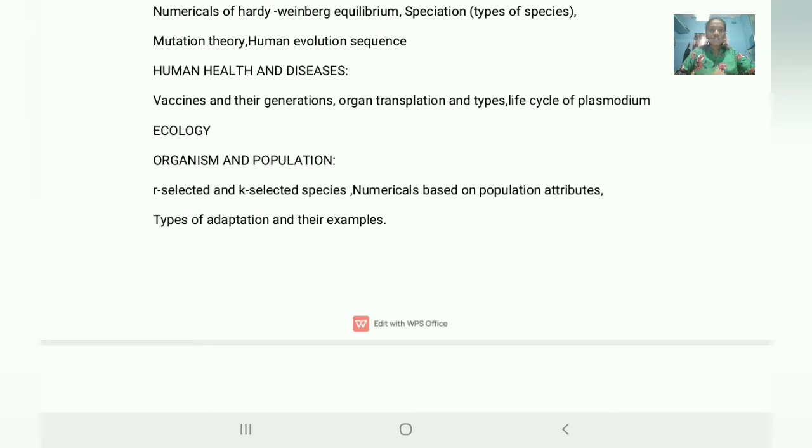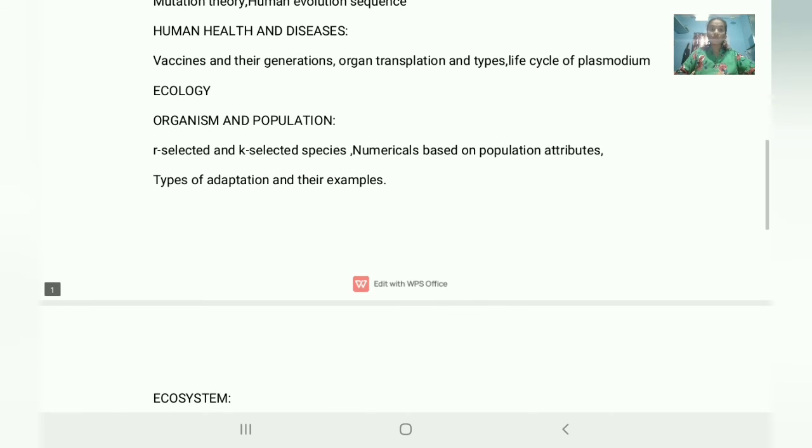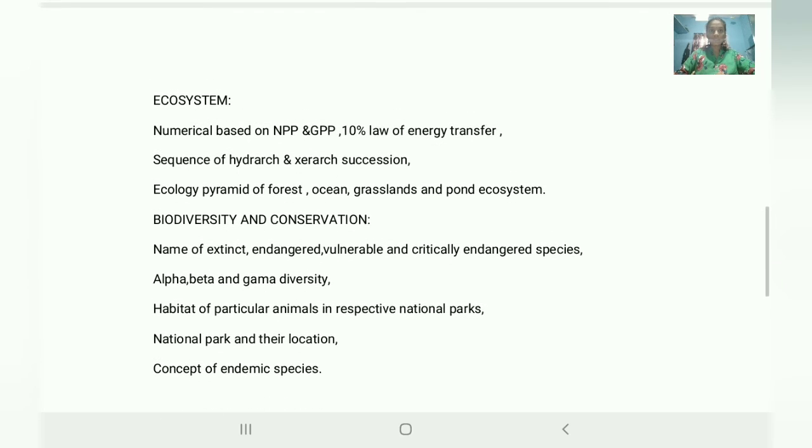Next, in ecology, organism and population. Here r-selected and K-selected species. These are different, you can learn them. Not the most different, but they are very conceptual topics. And numericals based on population attributes, types of adaptations and their examples.